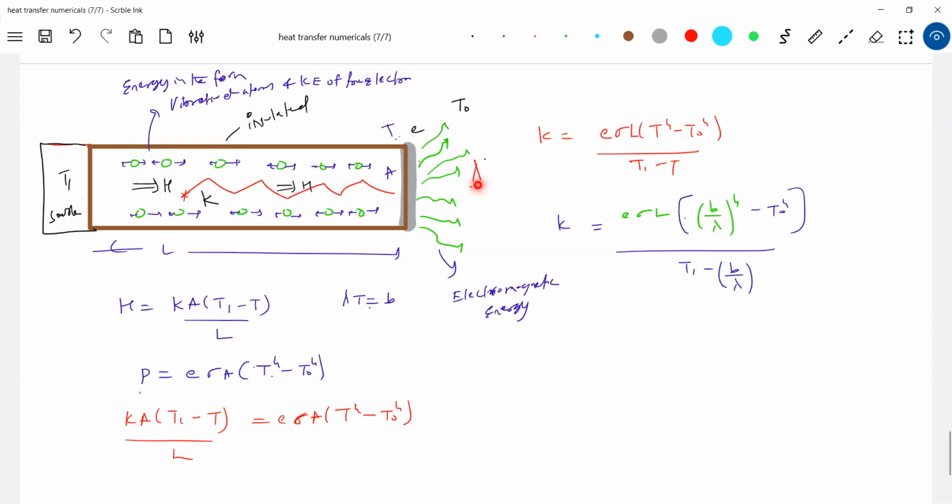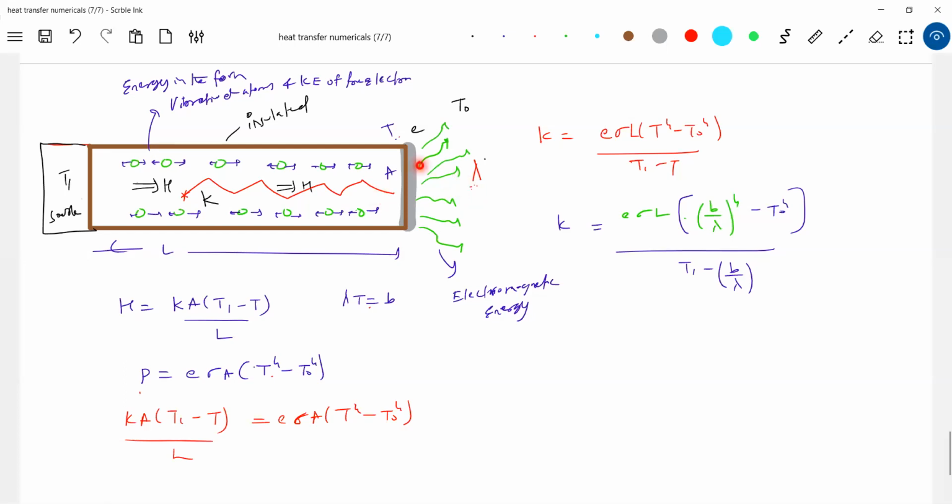And what is lambda? Maximum spectral radiation, the wavelength for which the intensity is maximum. This is called the wavelength corresponding to maximum spectral radiancy. These are interrelated. Don't think that these are different. Slowly, are you able to get this one?